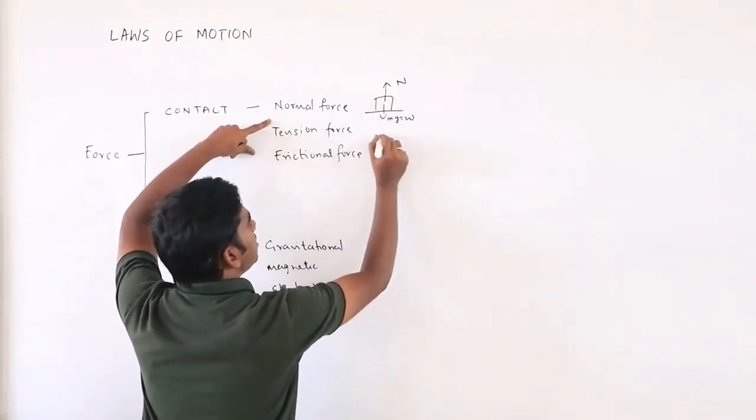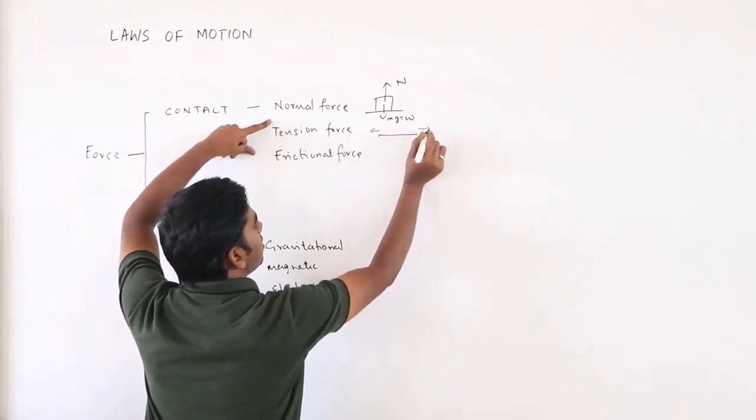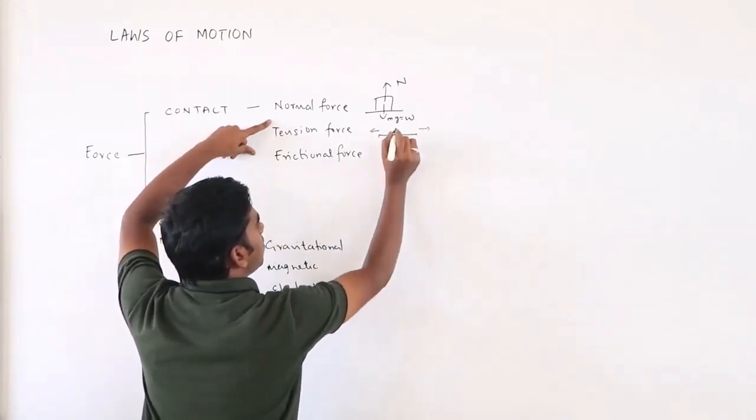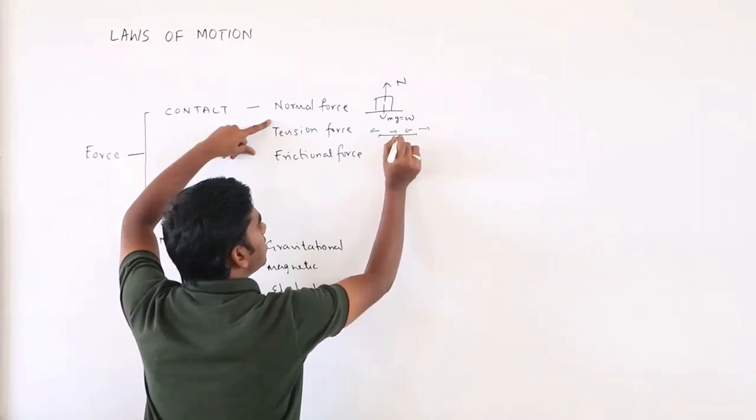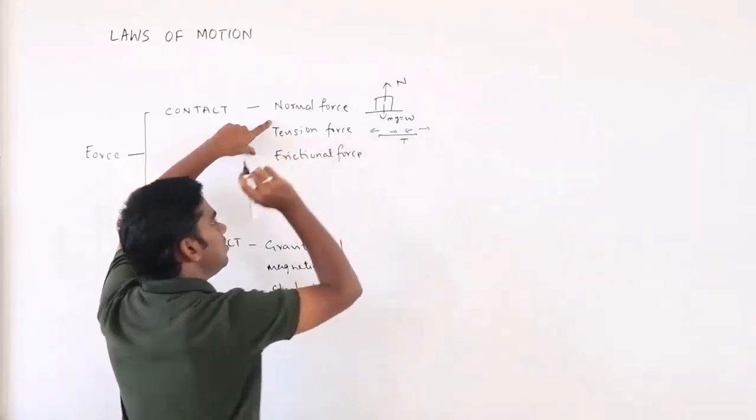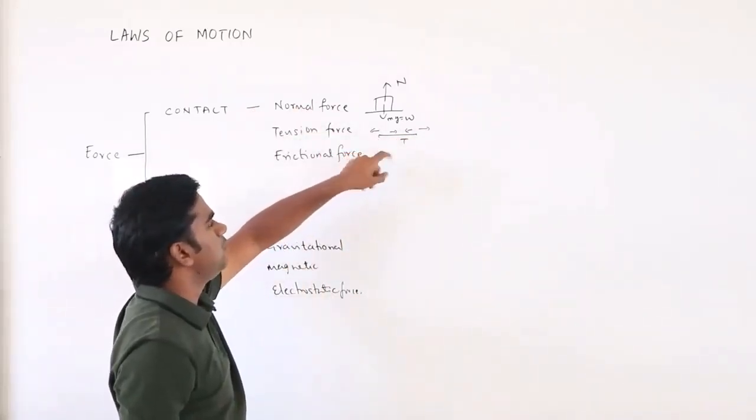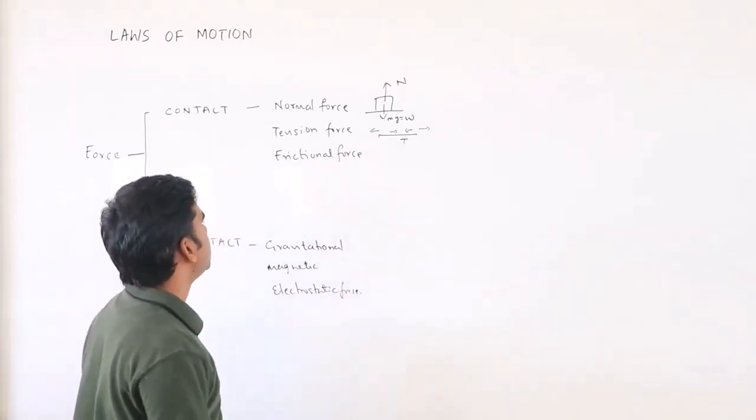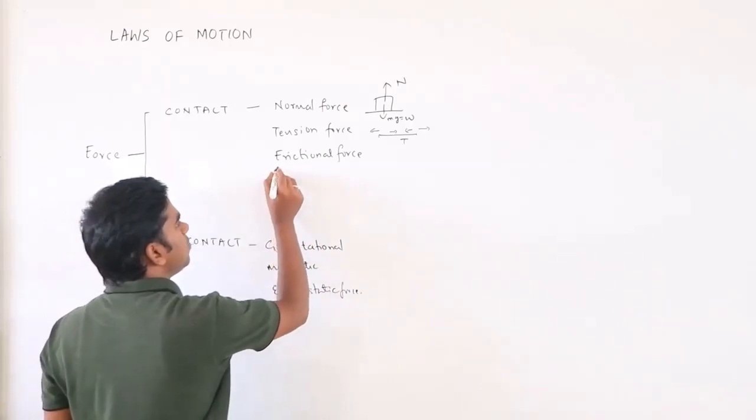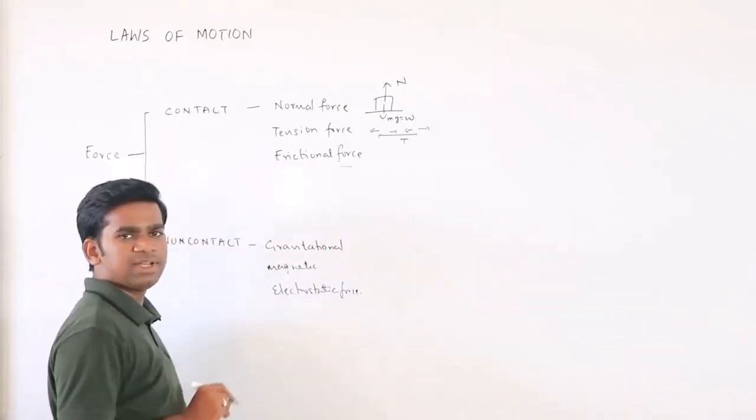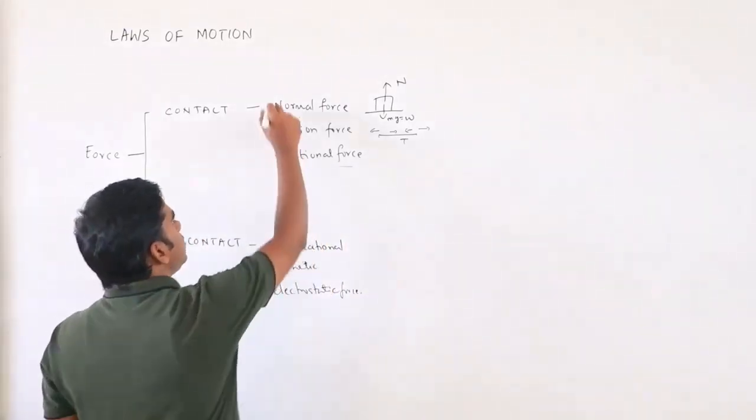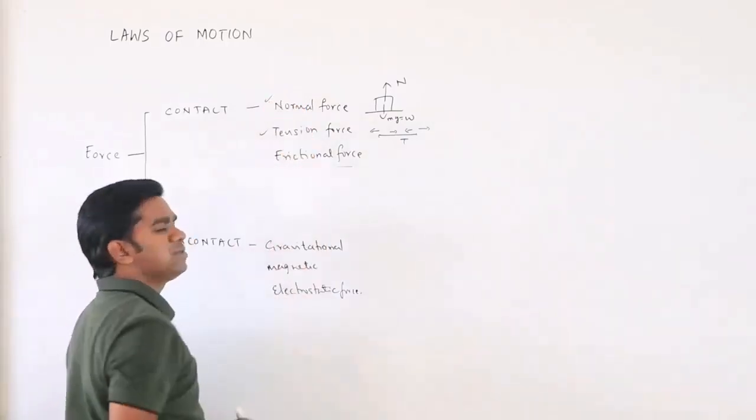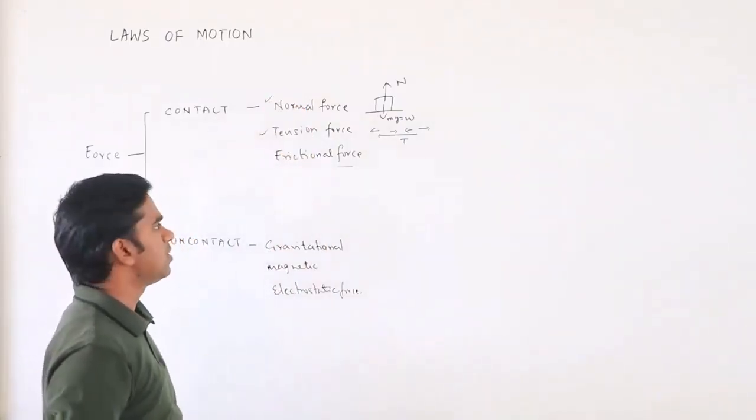Similarly, what is tension? If this is a string and you pull the string away on both sides, some tension develops inside. That is the tension force. It will act only when you touch that string and pull it. Similarly, one more force, the frictional force, again very important. These two, normal force and tension force, we have already discussed. We have solved problems on them also.